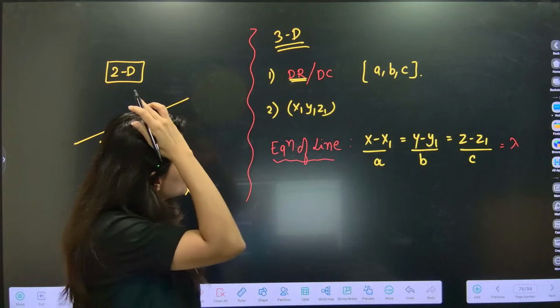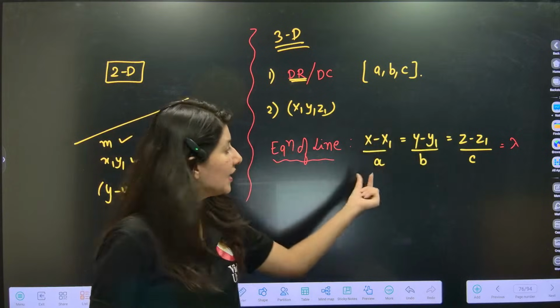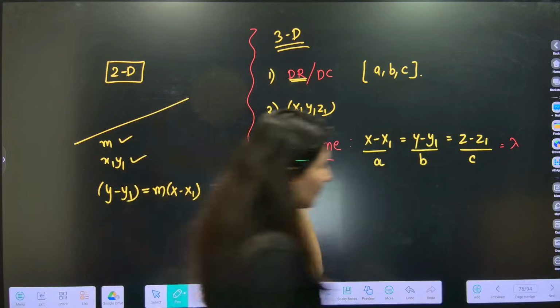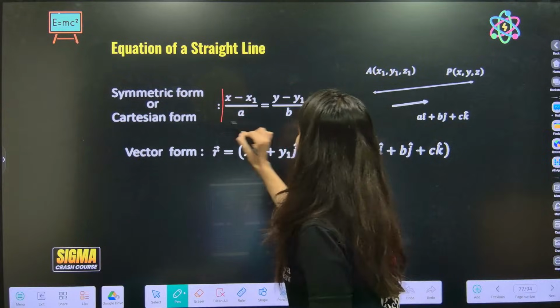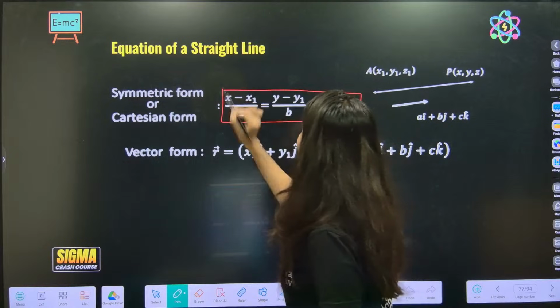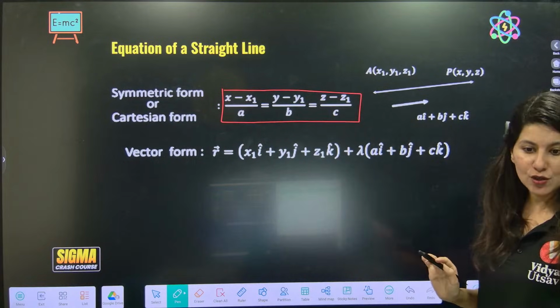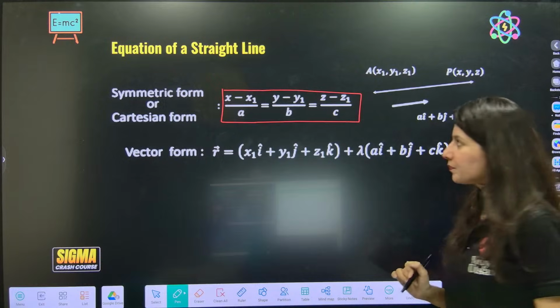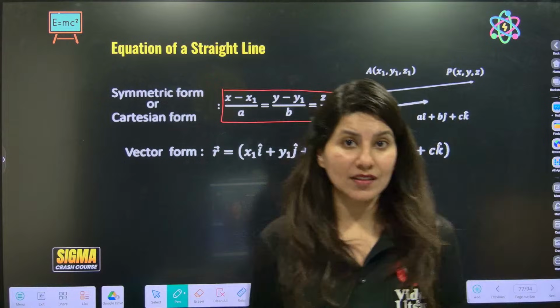Okay, this is the equation of a line. Remember, x1, y1, z1 are the point and a, b, c are the direction ratios. So let me take you to that. (x minus x1) upon a, (y minus y1) upon b, (z minus z1) upon c is nothing but the equation of the line. Now the same equation can be written in vector form.